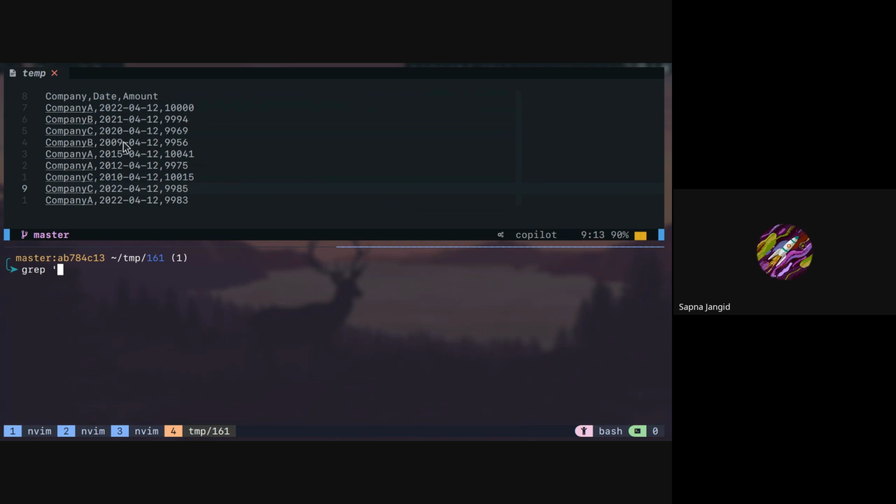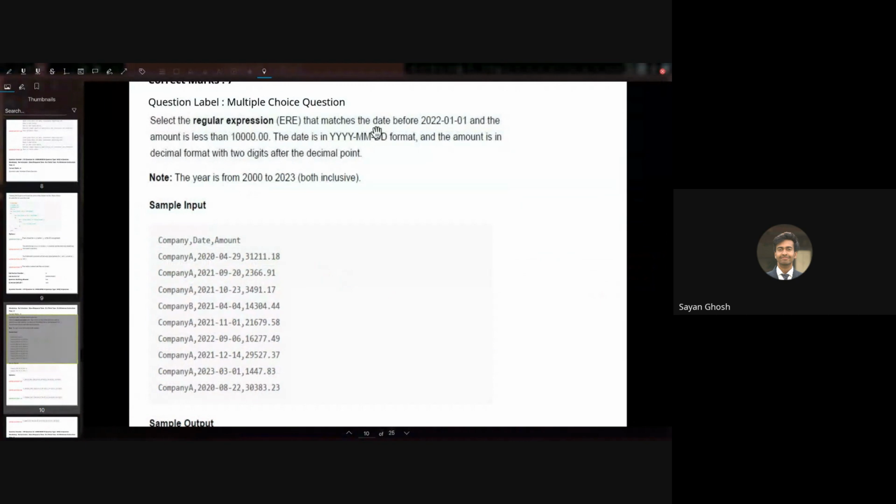So the format of this file is comma separated. Maybe dot star comma, and then anything. Yeah, you can give options. So it should be 202, but it should not be 2022, right? It should be from 2000 till 2021, but not 2022.